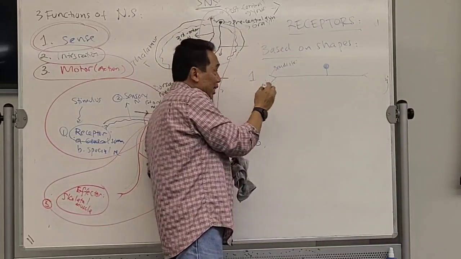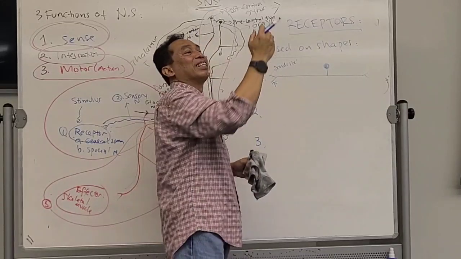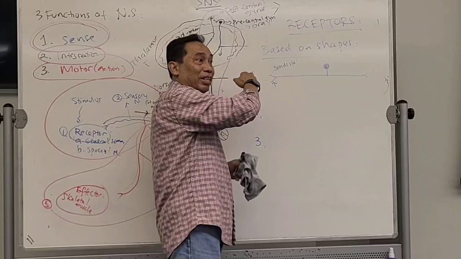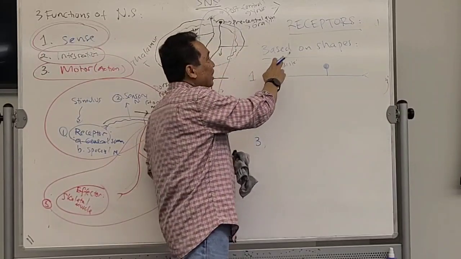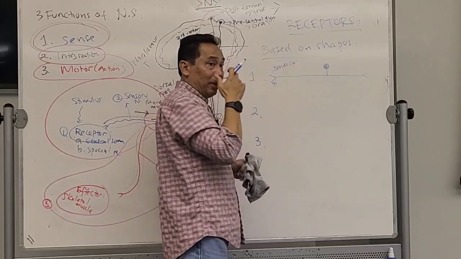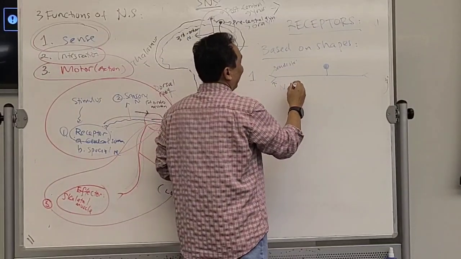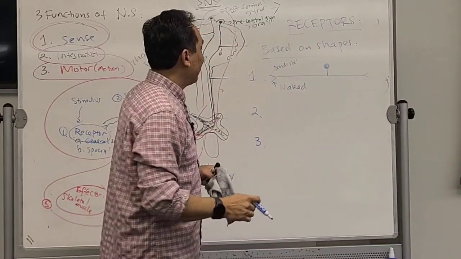You see that one? This is actually the receptor. There is no other cell, just the dendrite of the sensory neuron itself. If it is like this, this receptor is called the naked receptor.